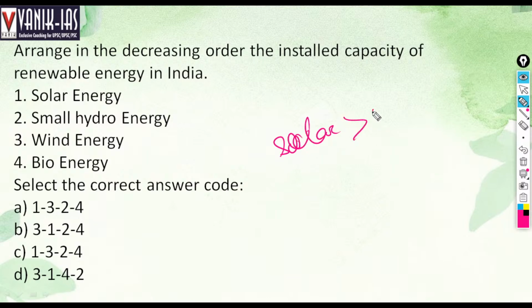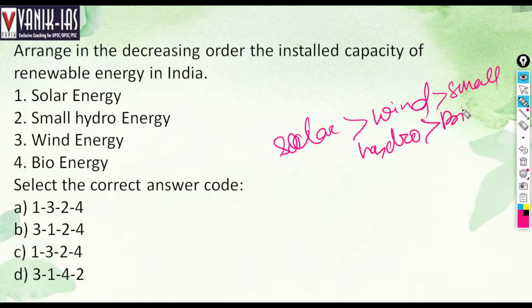Then your wind energy, then your small hydropower, then your bioenergy. So solar is 1, wind energy is 3, small hydro is 2, bioenergy is 4: 1, 3, 2, 4. C is the answer, right?